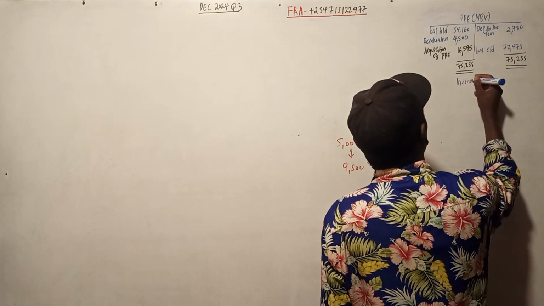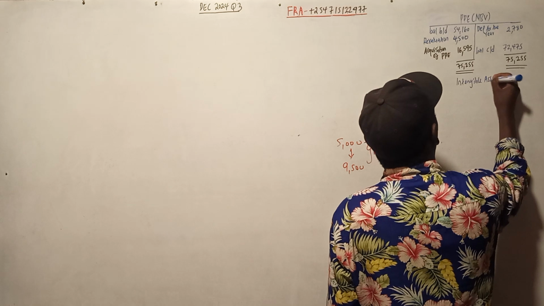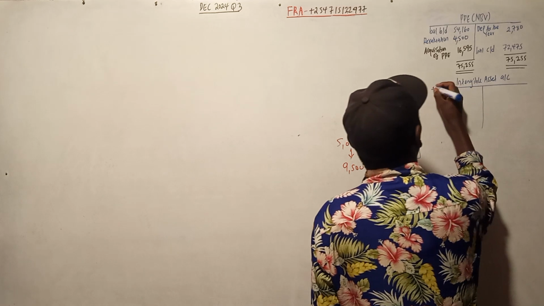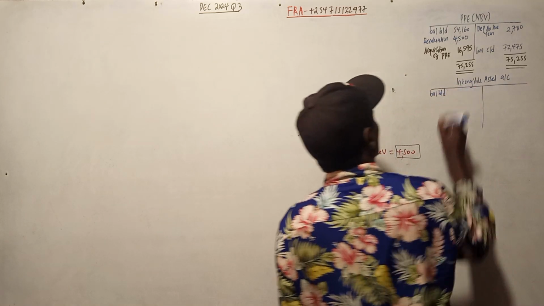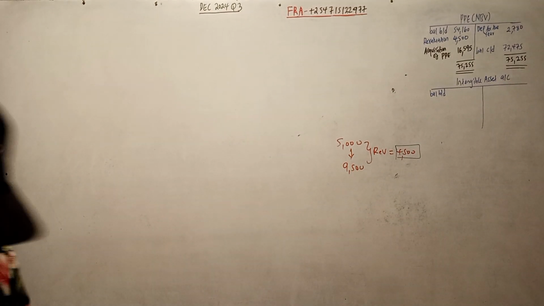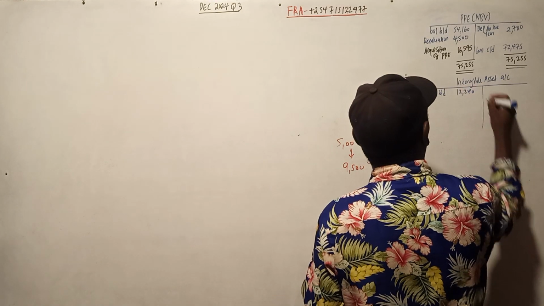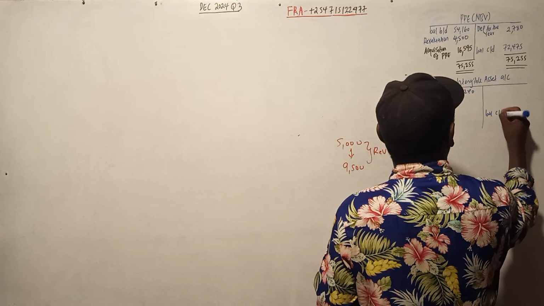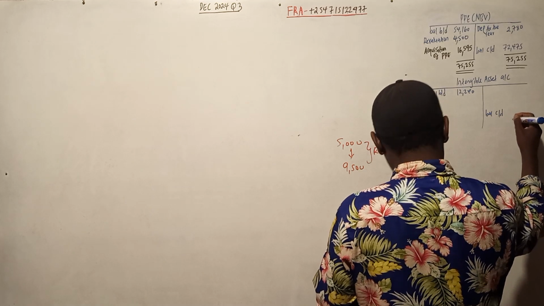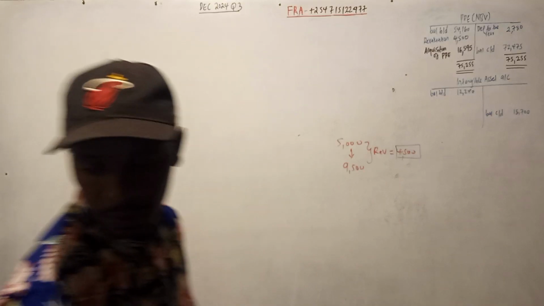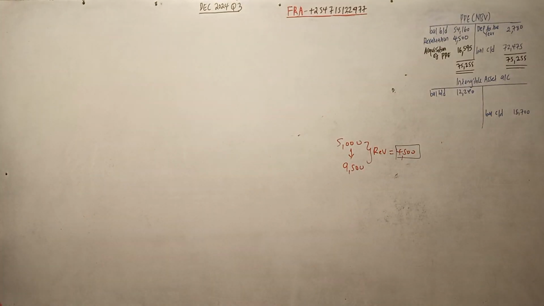So intangible asset account. It's an asset, so the balance at the beginning is on the debit side. The balance at the beginning for intangible asset is 12,40. Then balance carried down, that is at the end, was 15,700. That is correct.